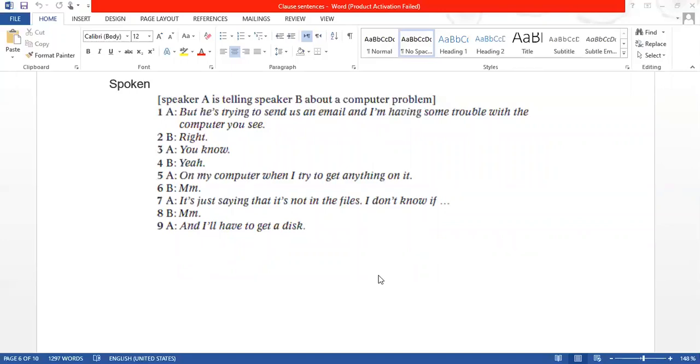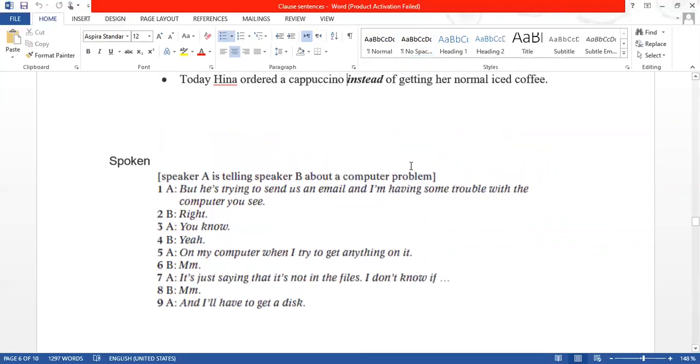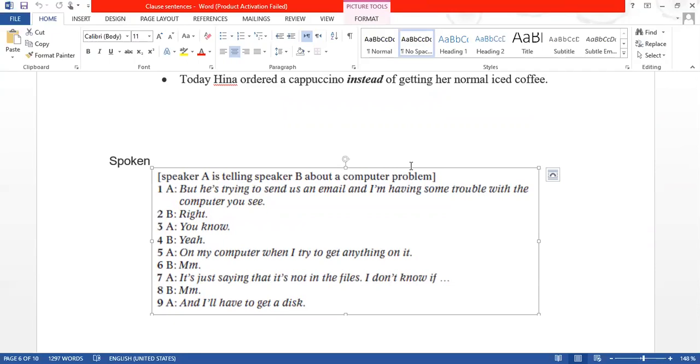So yesterday we did these compound sentences, and if you remember, I told you that there is a difference in spoken English. I told you that we cannot start a sentence with a coordinating conjunction, but while speaking, if you see this conversation, can you see this file on your screens?